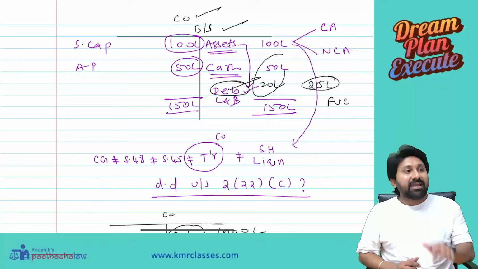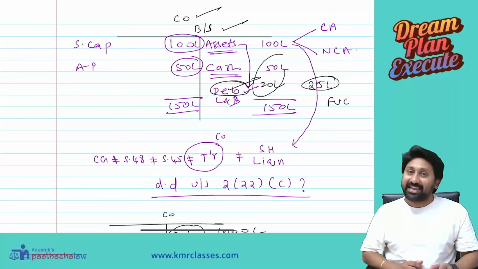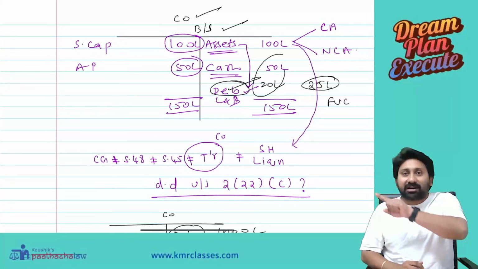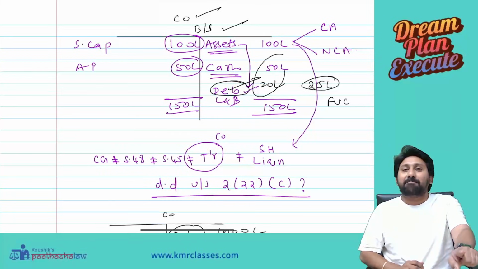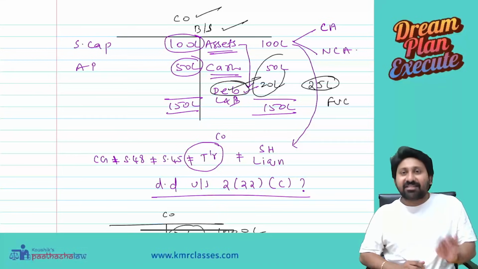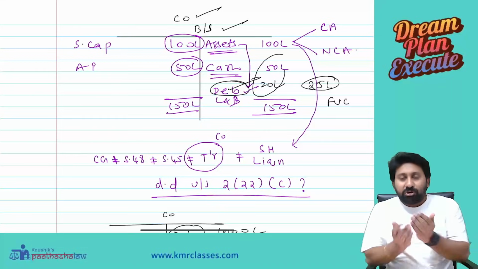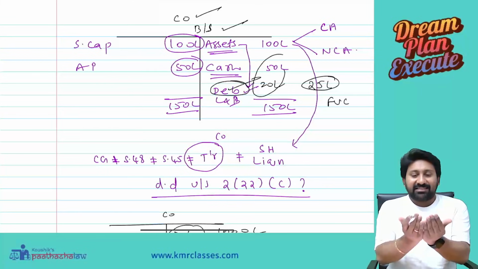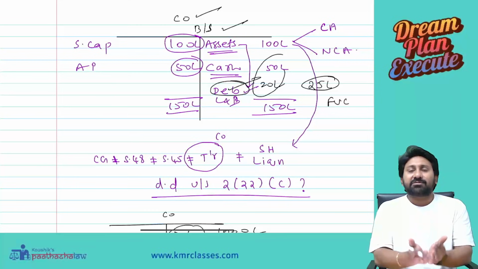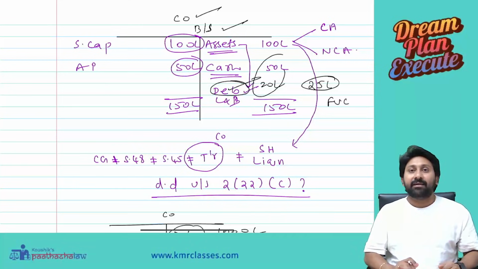But the lawmaker said that a fiction is created through section 46 saying that this is not considered as a transfer in the hands of the company. As a CA final student, when you are reading this provision, what should come into your mind first? You should not read the point like this. Whenever a company goes for liquidation, any distribution of assets made at the time of liquidation shall not be regarded as transfer. But why? What could be the reason?